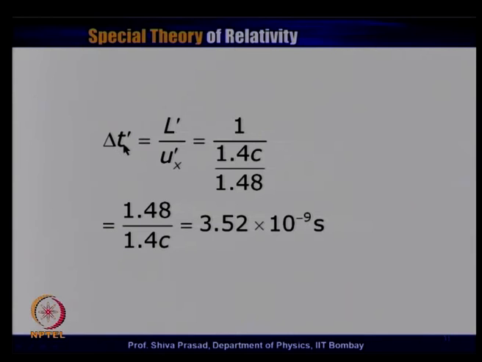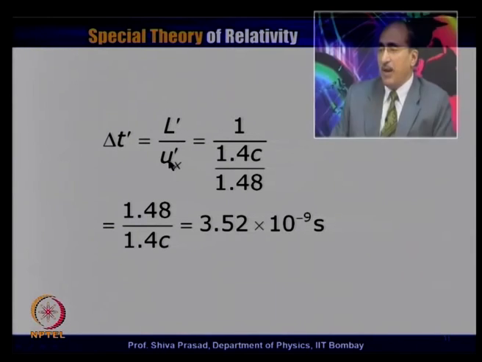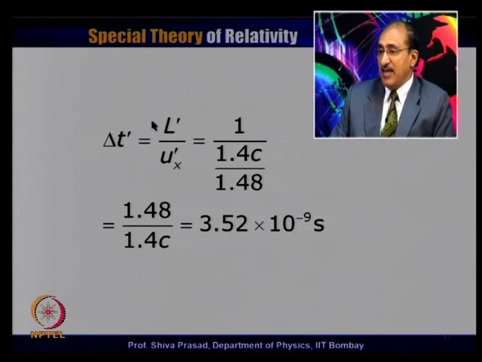So, this is what I have written: delta t prime is equal to L prime divided by ux prime. This L prime is 1 meter, ux prime we have already calculated is 1.4 c divided by 1.48. So, this goes to the numerator, this becomes 1.48 divided by 1.4 c. Taking the value of c as 3 into 10 to the power 8 meters per second, this delta t prime turns out to be 3.52 into 10 to the power minus 9 second. So, I have found out the time interval in S prime frame of reference.